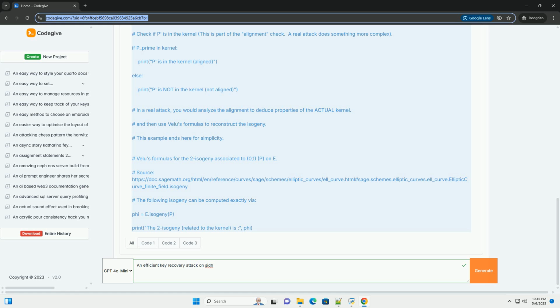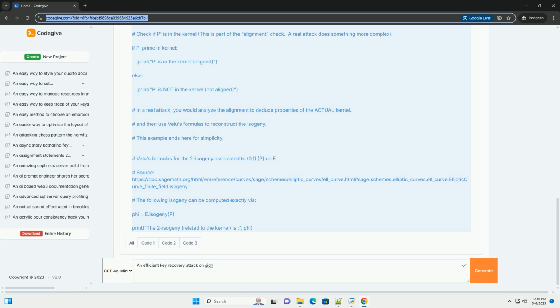Attack algorithm: Break down the steps of the key recovery attack in detail. 5. Code example, simplified: Provide a simplified Python code example demonstrating the core concepts. 6. Practical considerations and limitations: Discuss the challenges and limitations of the attack. 7. Mitigation and alternatives: Briefly touch on the aftermath and alternative post-quantum cryptographic schemes.